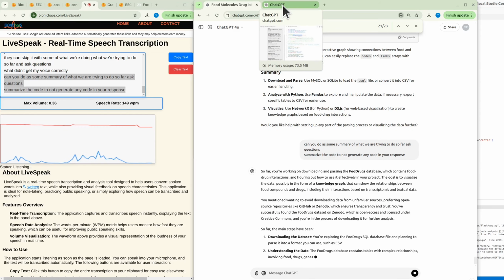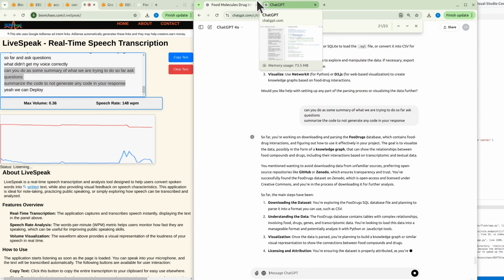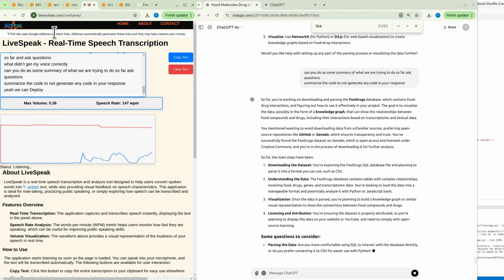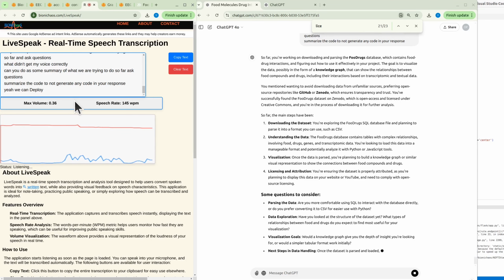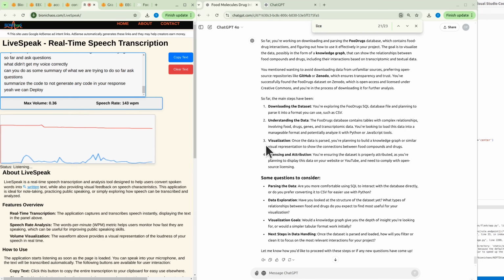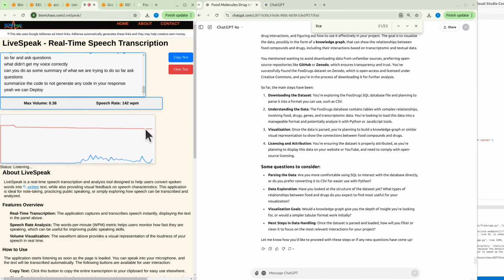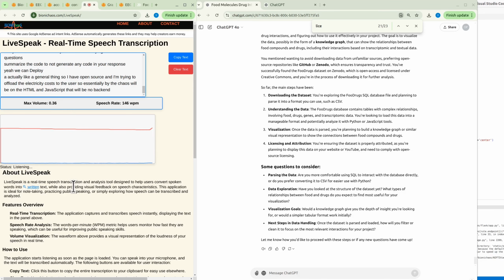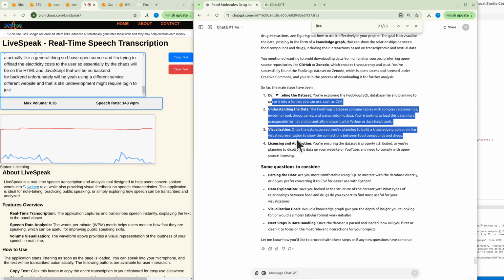Yeah, we can deploy actually like a general thing. So we have Bionic Chaos as all open source, and I'm trying to offload the electricity costs to the user. So essentially Bionic Chaos will be only HTML and JavaScript. There will be no backend. For the backend, unfortunately, we'll be using a different service, a different website, and that is still under development. It might require login, just to cover the electricity costs. But I'll talk more about it later.